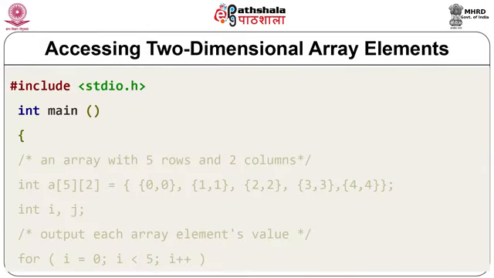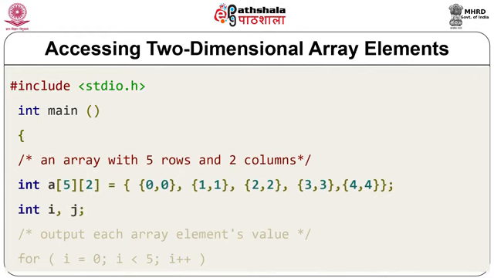Now, this is one more simple program for accessing two-dimensional array elements. In this program, you can see the header file that is included, that is stdio.h, integer main, an array with 5 rows and 2 columns is considered, and we are inputting these array elements in the initial stage, like integer a[5][2], and these elements are entered like 0, 0, 1, 1, 2, 2, 3, 3, 4, 4.